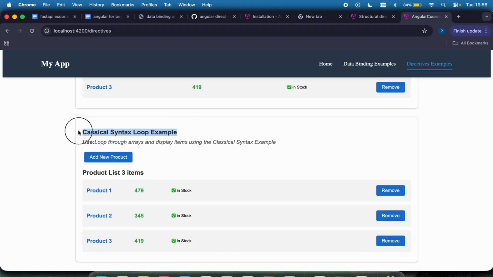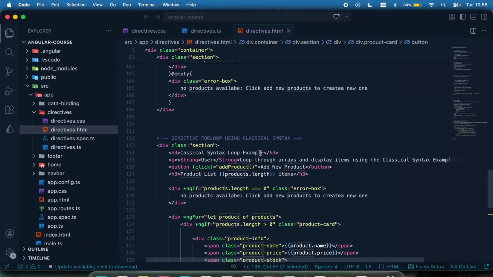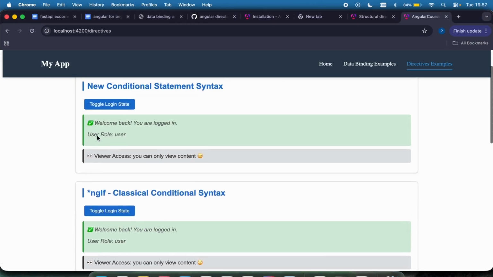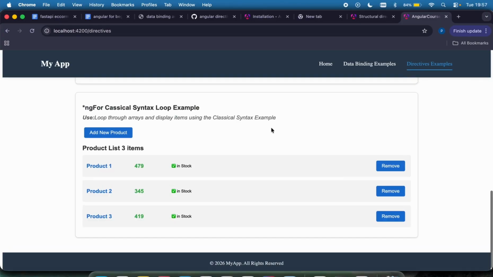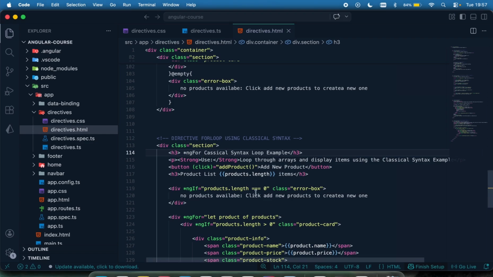So for this one, let me just put in an example here for the classical syntax so we can get to see. Classical syntax example, let me just say, come right here and say ng4 so we can get to see what the classical syntax is. Which you can, this one right here, right? Yeah, so let me just add a dash.